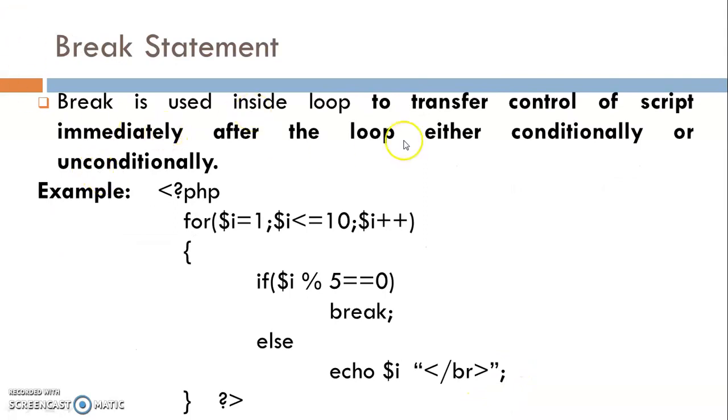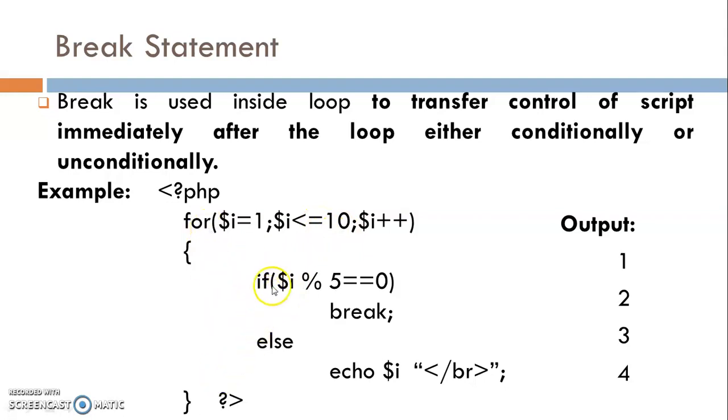Break statement. It is used inside any loop, like a while loop, do while loop or for loop, to transfer control of the script immediately after the loop, either conditionally or unconditionally. It means whenever we want to exit from the loop, then I have to use the break statement. Here I write just one example, which prints only the numbers 1 to 4. So here I write one for loop. The value of variable i is 1 and the loop continues up to 10.